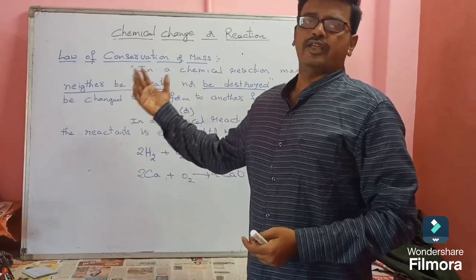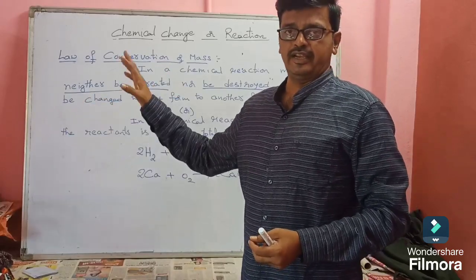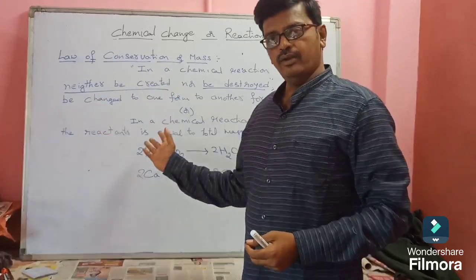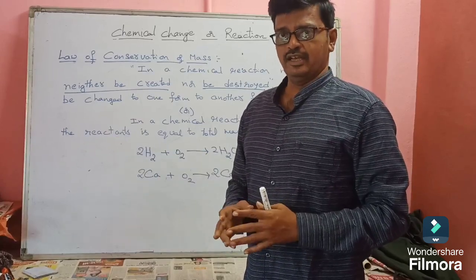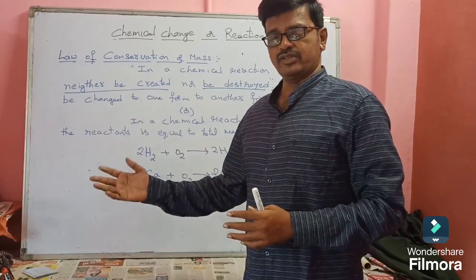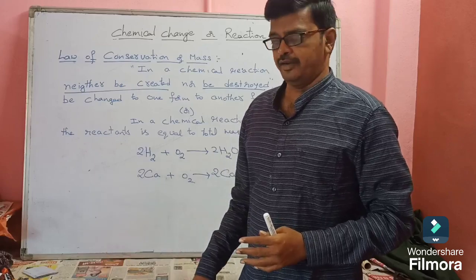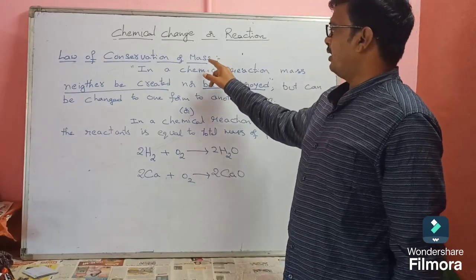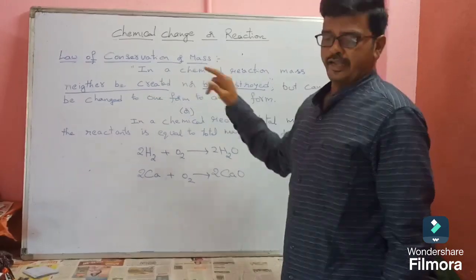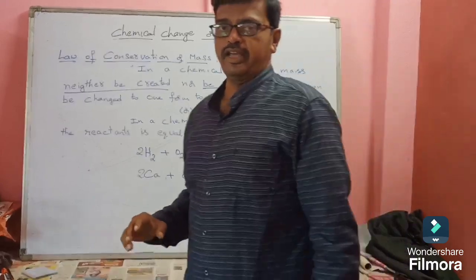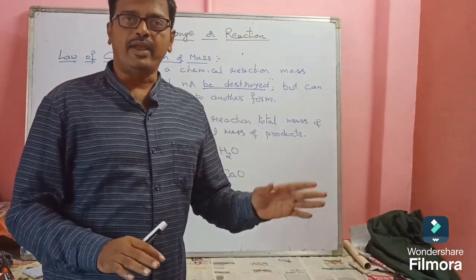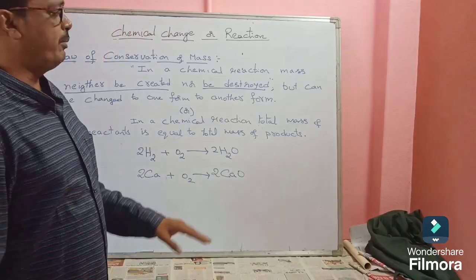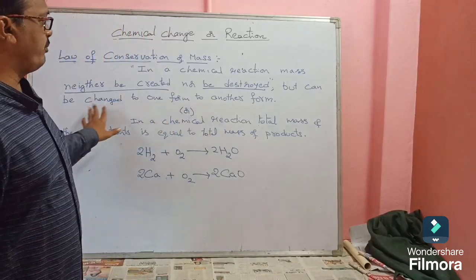For example, a solid substance can be converted into liquid, or liquid will be converted into gas, or gas will be converted into solid or liquid. Understand? In a chemical reaction or chemical change, mass can neither be created nor destroyed, but it can be changed from one form to another.